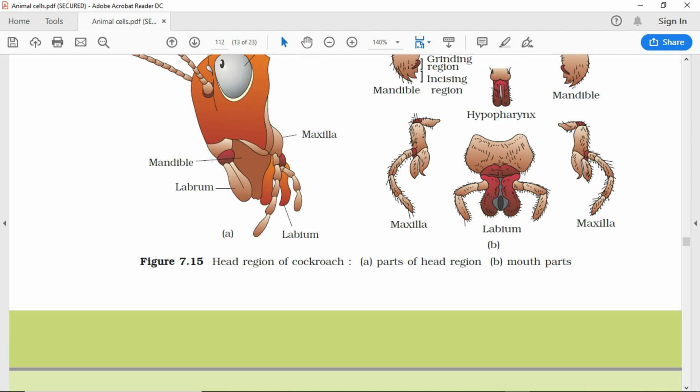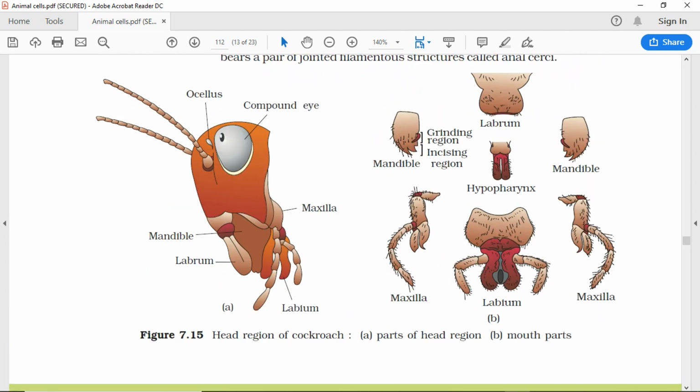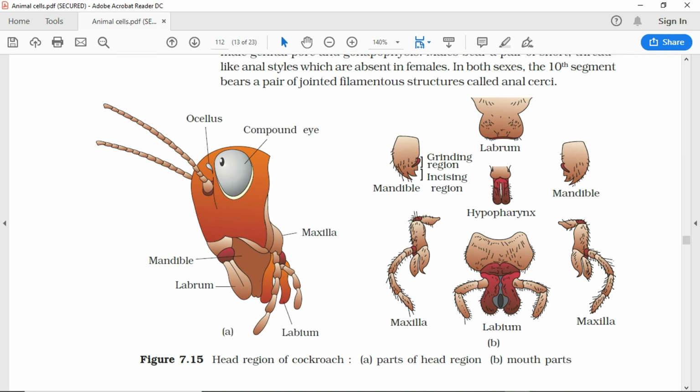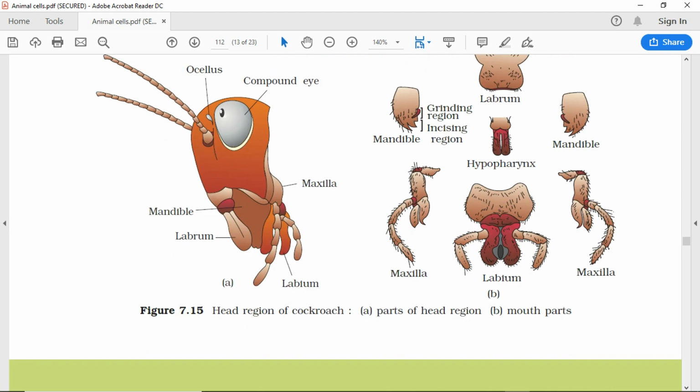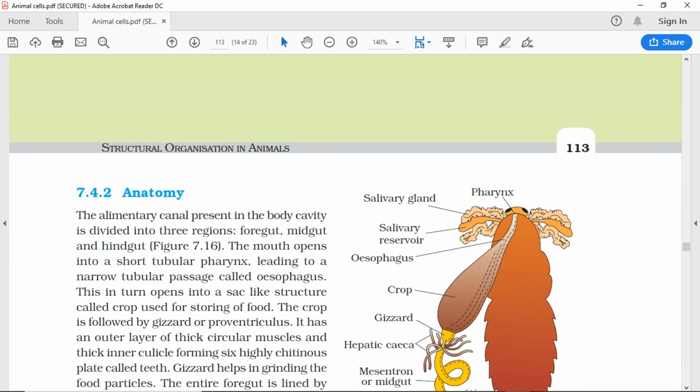Ocellus. Compound eye. Mandible. Maxilla. Labrum. Labium. Figure 7.15 Head region of cockroach. A. Parts of head region. B. Mouth parts. Grinding region. Incising region. Mandible. Maxilla. Labrum. Hypopharynx. Labium. Structural organization in animals, 113.